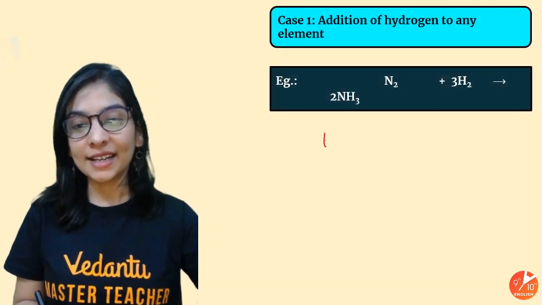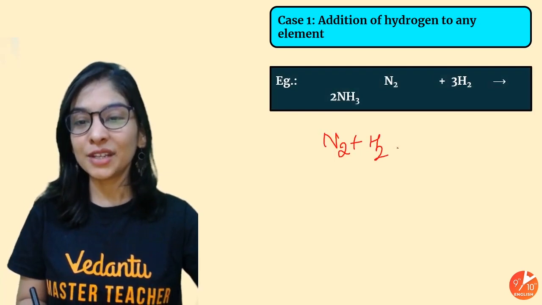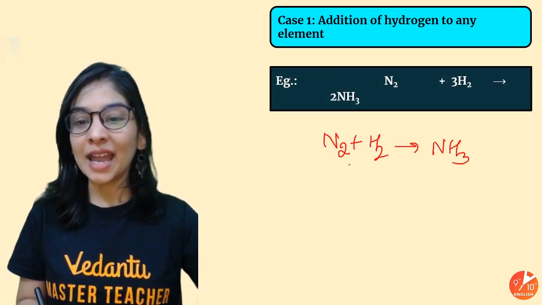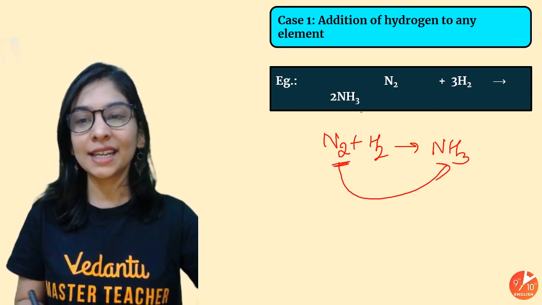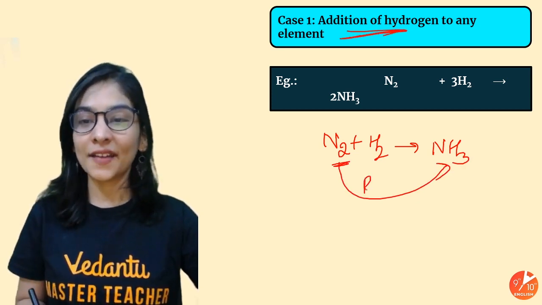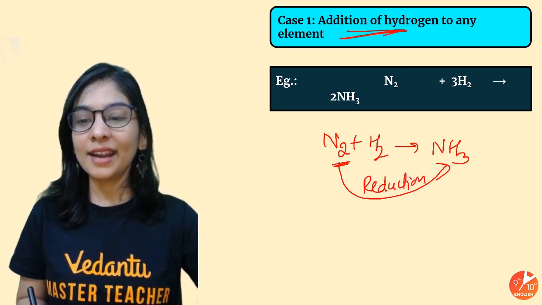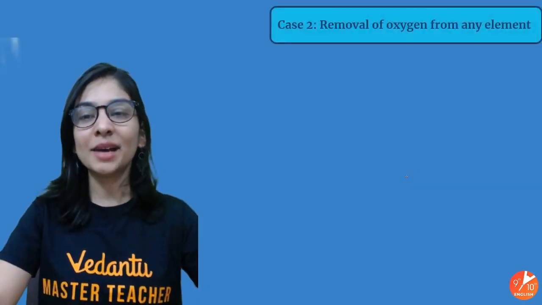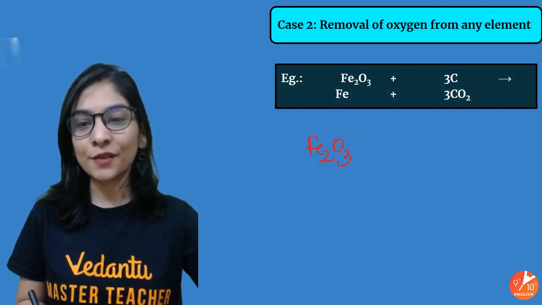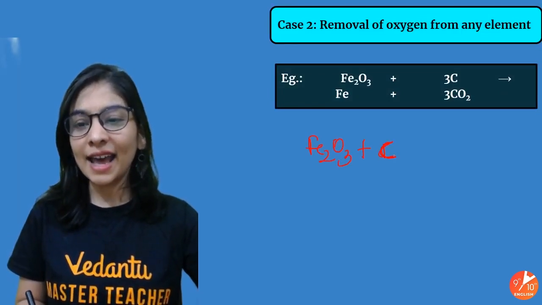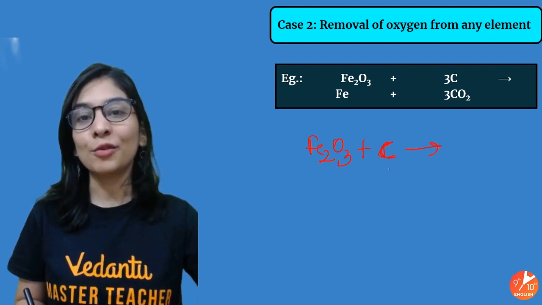Yes, we can understand this also with the help of different examples. My nitrogen here became NH3 by addition of hydrogen, and addition of hydrogen is nothing but reduction. That's pretty much clear. Removal of oxygen. Example in front of you, I had iron oxide and I passed coke over the same.